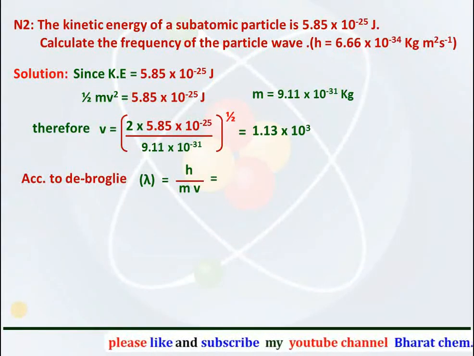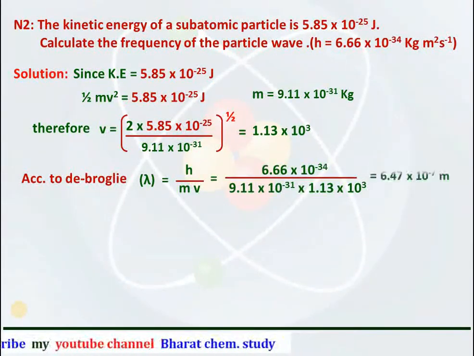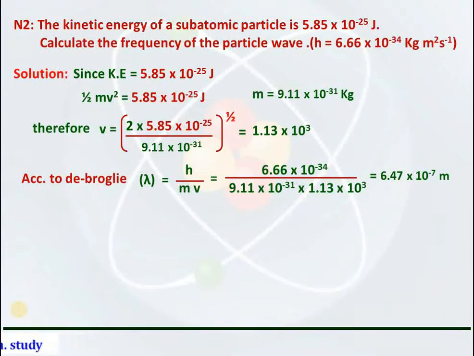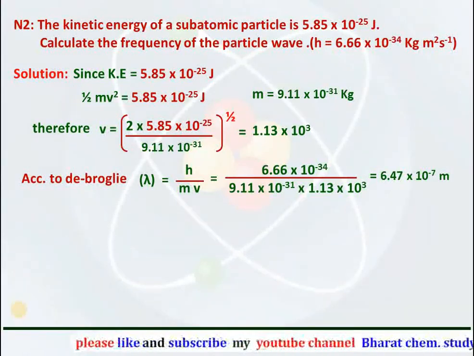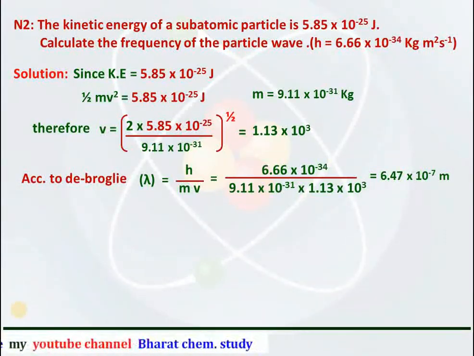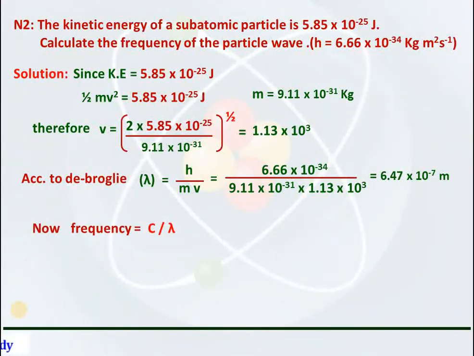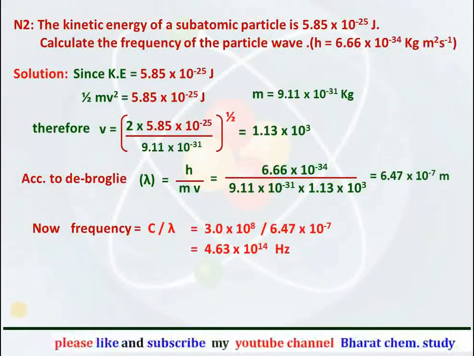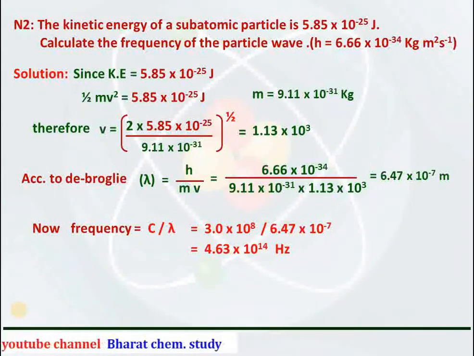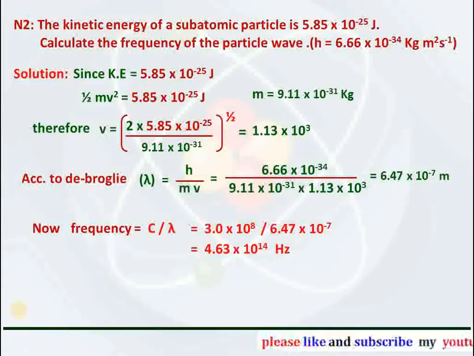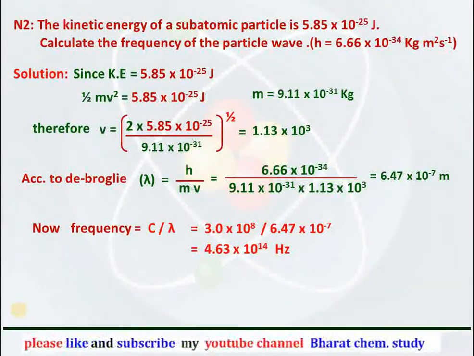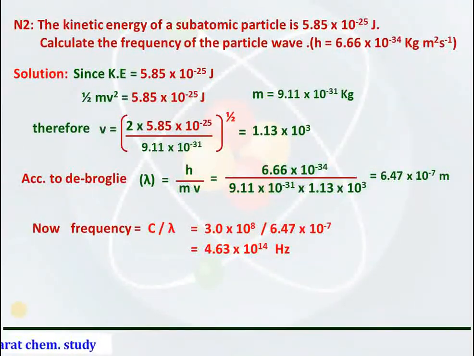Now we have h, we have m, and we have also calculated the velocity of the subatomic particle. So on putting the values, the wavelength can be calculated as 6.47 × 10^-7 meter. Also, in the question we have to find the frequency, and we know that the frequency is equal to c upon lambda. On putting the value of c, that is the velocity of light, 3 × 10^8 meter per second, and the value of lambda which we have calculated, the frequency comes to be 4.63 × 10^14 hertz.